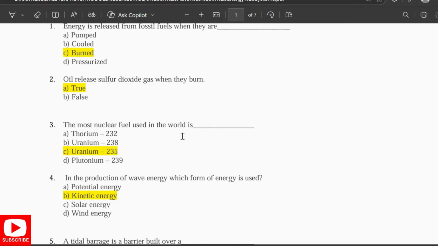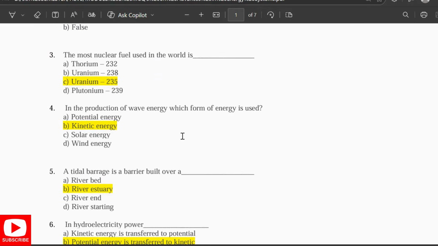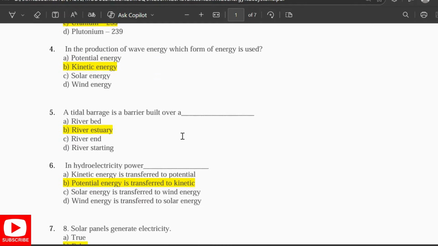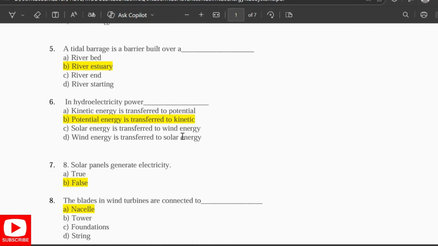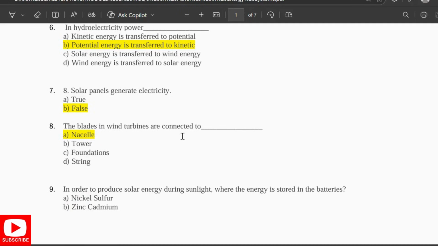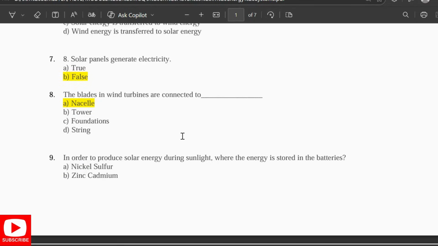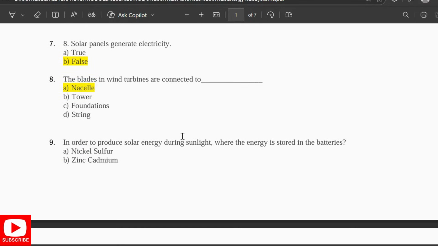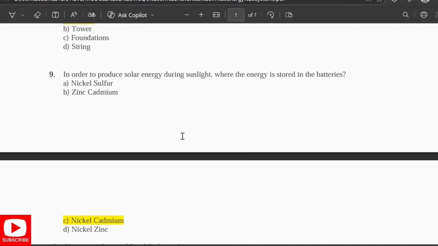True. The most used nuclear fuel in the world is uranium-235. In the production of wave energy, which form of energy do you use? Kinetic energy. A tidal barrage is a barrier built over a river estuary. In hydroelectric power, potential energy is transferred to kinetic energy. Solar panels generate electricity. False. The blades in wind turbines are connected to the nacelle in order to produce electricity. Where is energy stored? In batteries, such as nickel cadmium batteries.